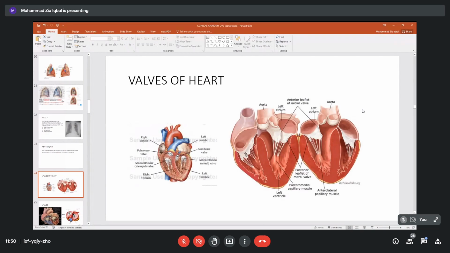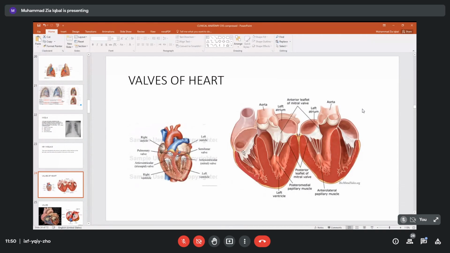Between atrium and ventricle we have these openings. We have removed the upper part. Between the right atrium and right ventricle we have the right atrioventricular opening. Between the left atrium and left ventricle we have the left atrioventricular opening. So these are two openings, and they are covered by valves.